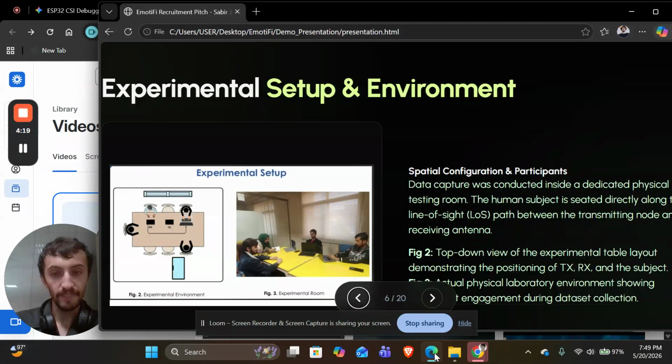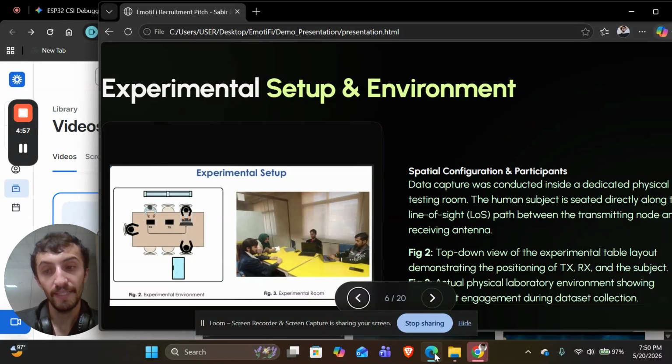The experimental setup is that the person is sitting between the two hardware microcontrollers. We will look at a demo as well for more clarity. We talk about line of sight here: the human subject is seated directly along the line of sight between the transmitting and the receiving antenna. There are limitations to this method as well, such as the range and the line of sight, and we are in a controlled environment in a conference room to reduce noise.